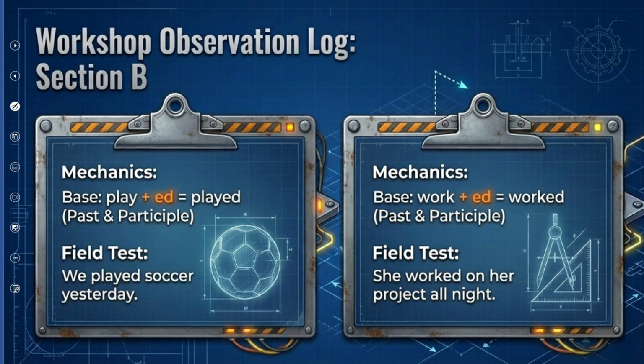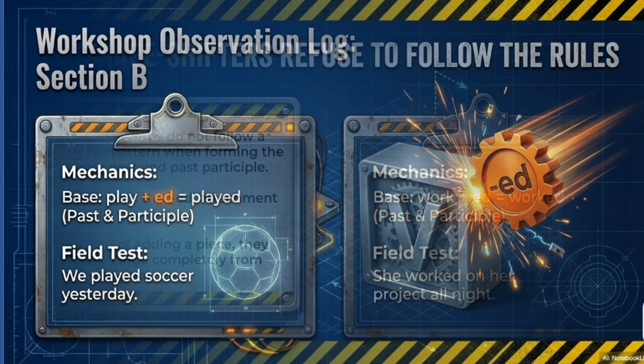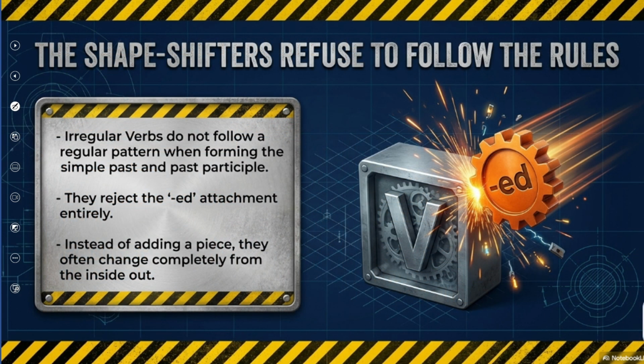Now let's look at this example. If the base word is play, we only have to add ed to make it past or past participle. Same goes here. If the base word is work, we only have to add ed to make it past or past participle. But this is not the case with the irregular verbs.